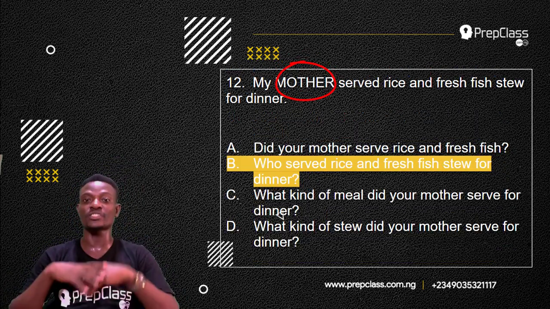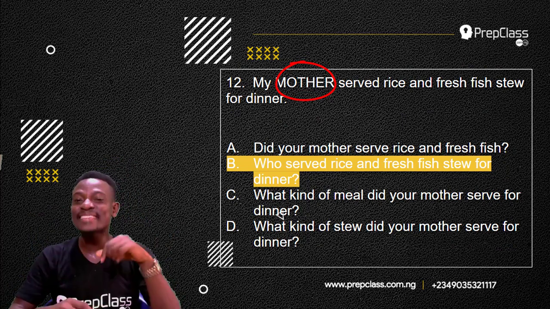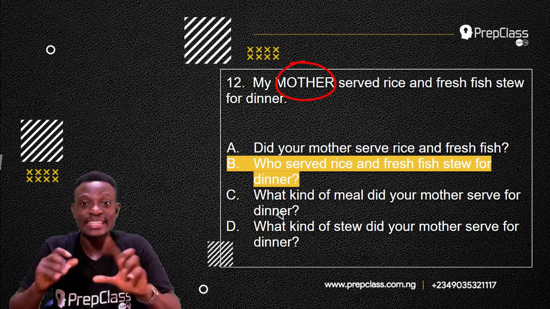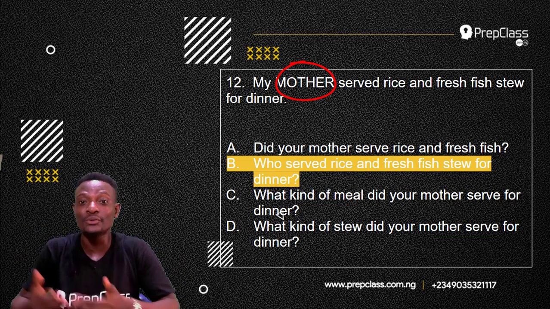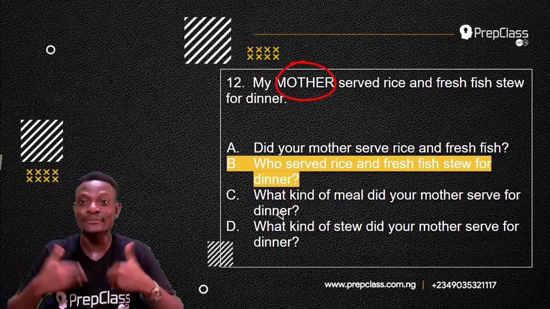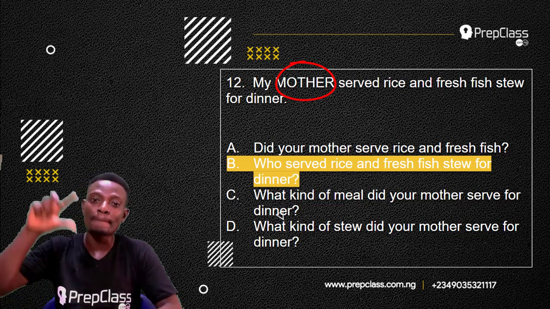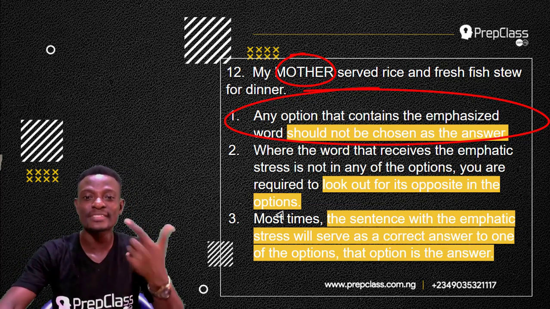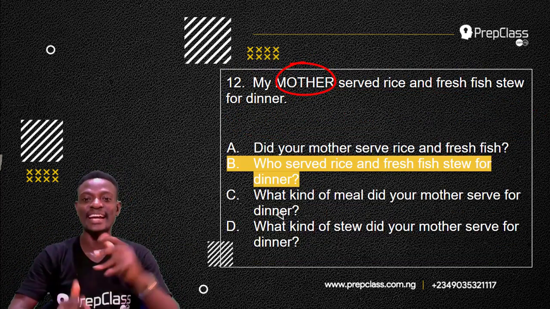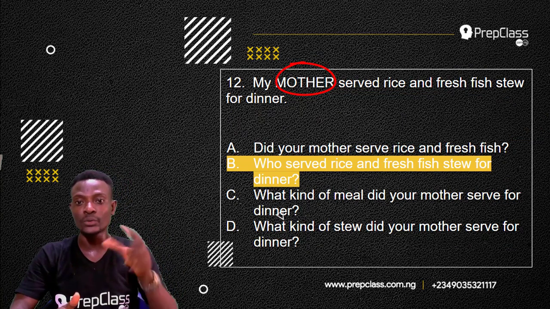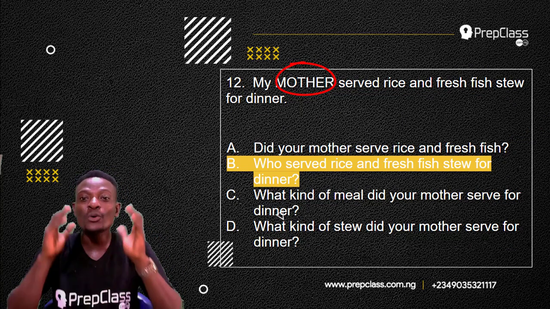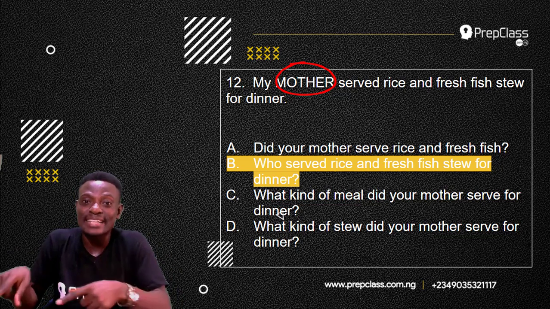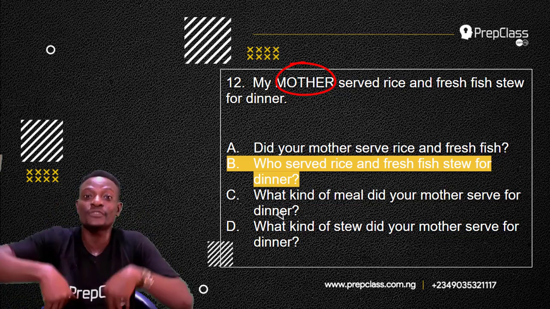Now, the answer to this question is option B. Remember, mother is the emphasized word. So when you say, who served rice and fresh fish stew for dinner? The answer you get is, mother served rice and fresh fish stew for dinner. My mother served rice and fresh fish stew for dinner. Emphasis on mother. Remember, we are not to select any option that contains the emphasized word. Looking at option A, option C, and option D, they contain the emphasized word, which is mother. But option B, who served the rice and fresh fish stew for dinner? Now, the question in the sentence serves as the answer. My mother served rice and fresh fish stew for dinner.